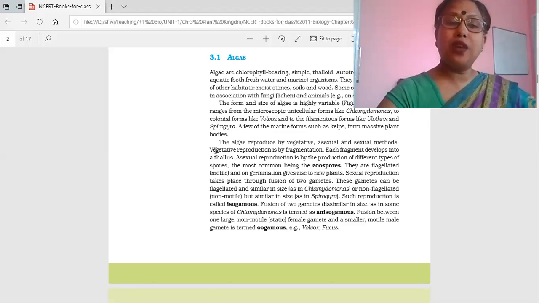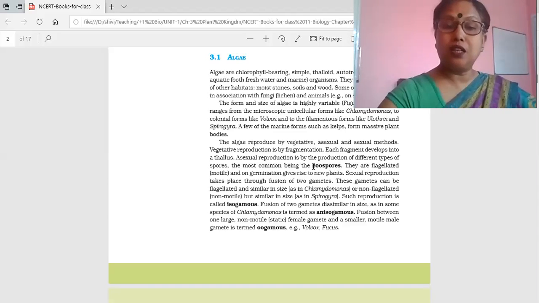Now see, various types of reproduction are possible here, and that is vegetative, asexual and sexual. Vegetative reproduction occurs mainly with the help of fragmentation, that is the filamentous body or thallus body breaks and the broken fragment develops into a new one. In asexual reproduction, there are various types of asexual spores like zoospores.